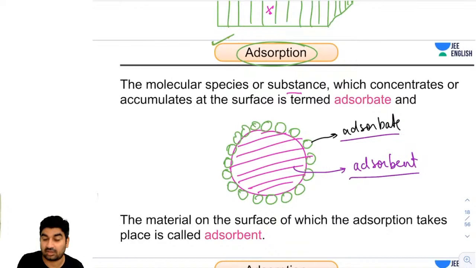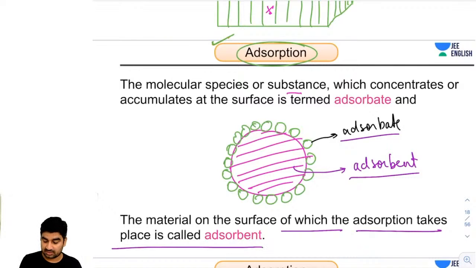Note it down, there are two terms. The material on the surface of which the adsorption takes place is called adsorbent. The material on the surface of which the adsorption takes place is called adsorbent. Any doubt guys? No doubt.